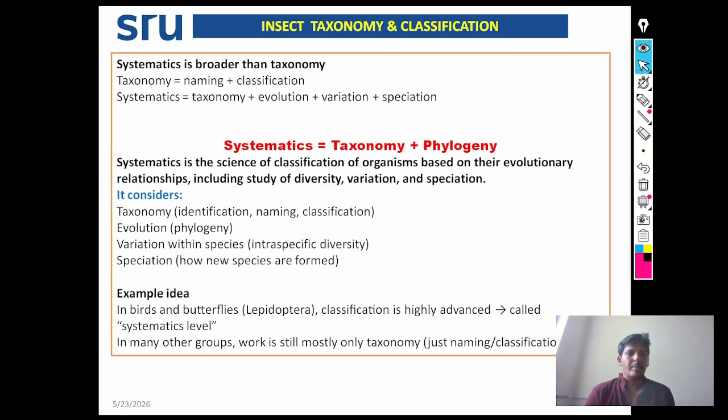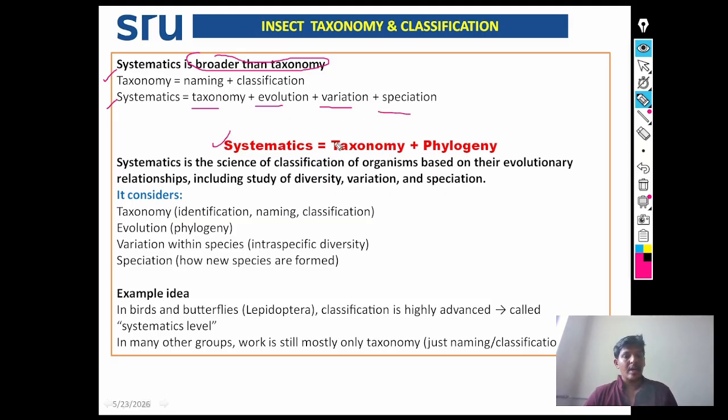All these also come under Panorpoid complex. Then what is systematics? Systematics is broader than taxonomy. Taxonomy includes naming and classification, but systematics is the combination of taxonomy, evolution, variation and speciation.